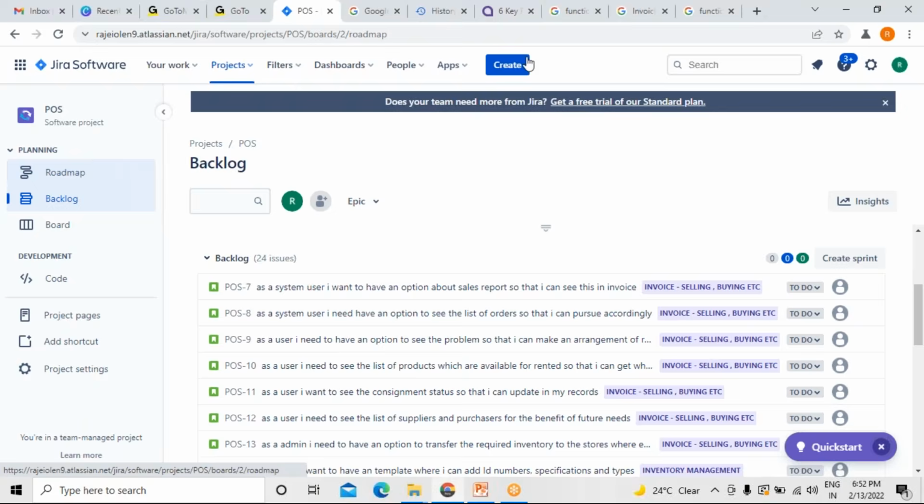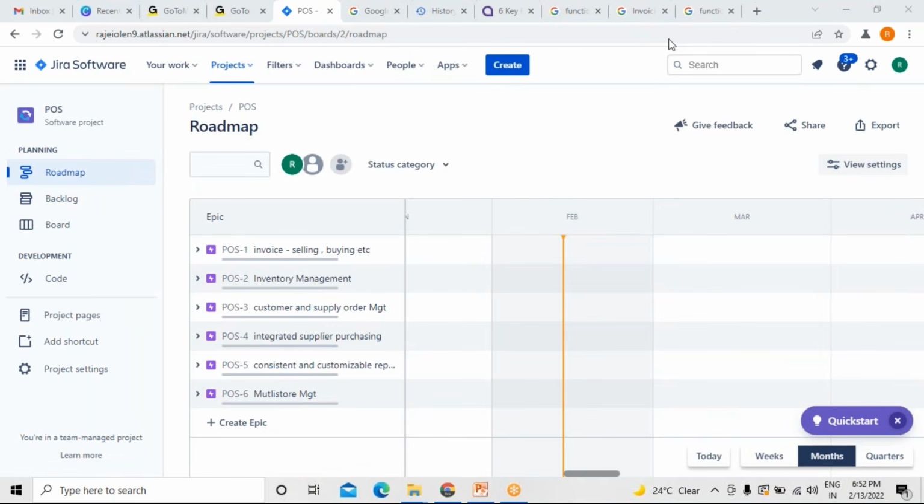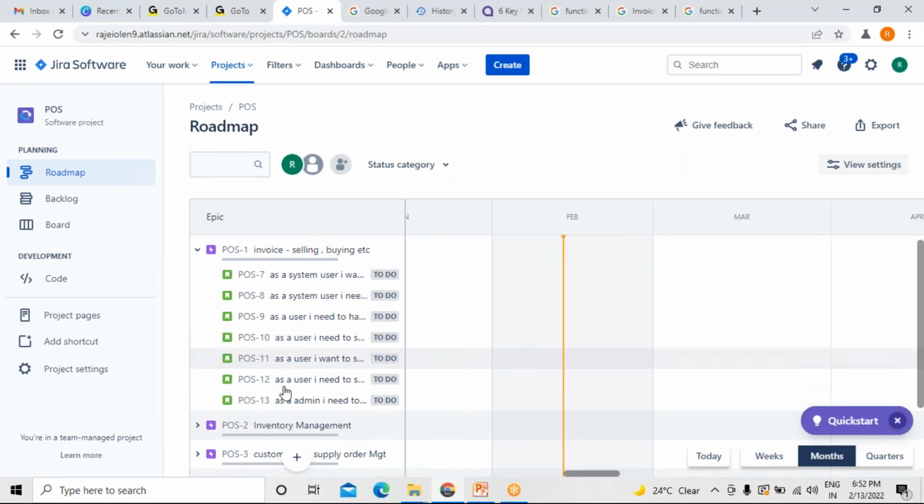Okay. So now, for example, if you're going for a roadmap, we are creating one sprint. In one sprint, for example, we want to put 4 user stories, right? Now, if you take one epic with 7 user stories, are you going to develop all these 7 user stories at a time? No. Because even though they are in one epic, not all the 7 user stories are required by the customer now, right?